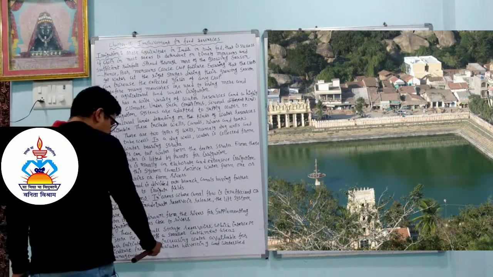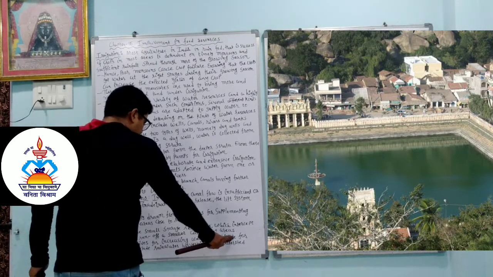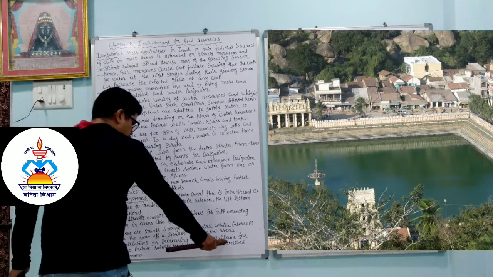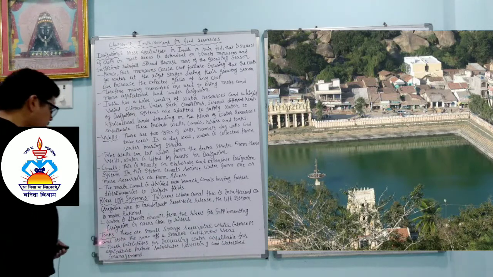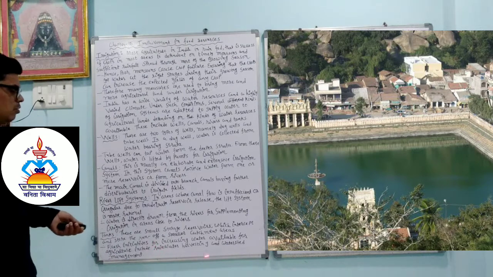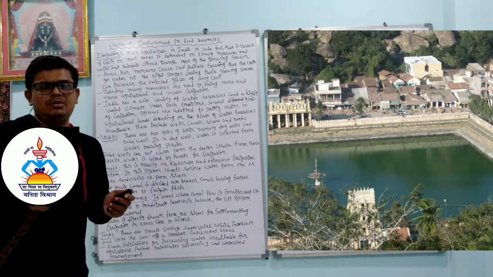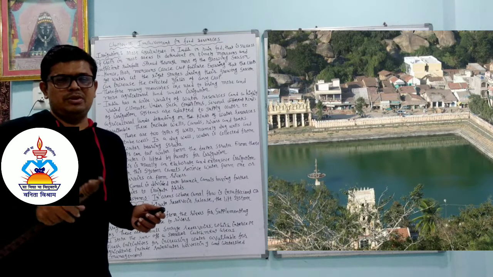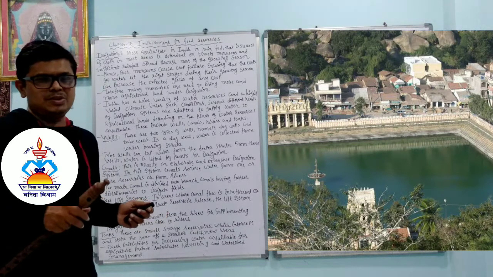Fresh initiatives for increasing the water available for agriculture include rainwater harvesting and watershed management. So whatever rain water is there should not go into the ocean or river. We have to harvest it, we have to store it.